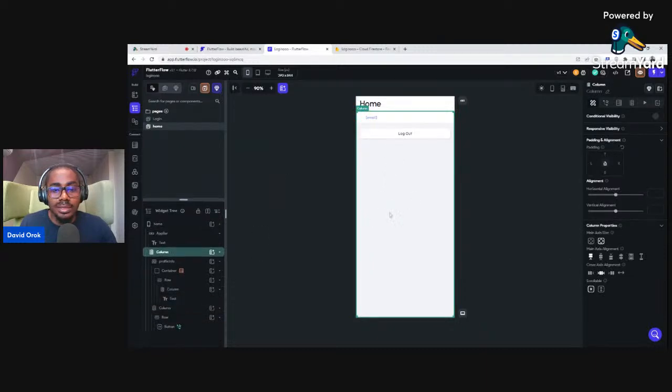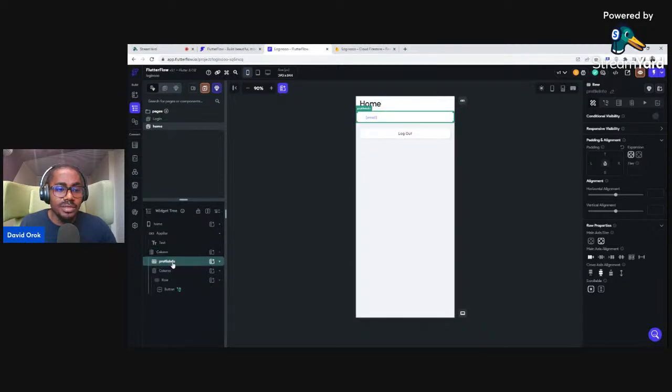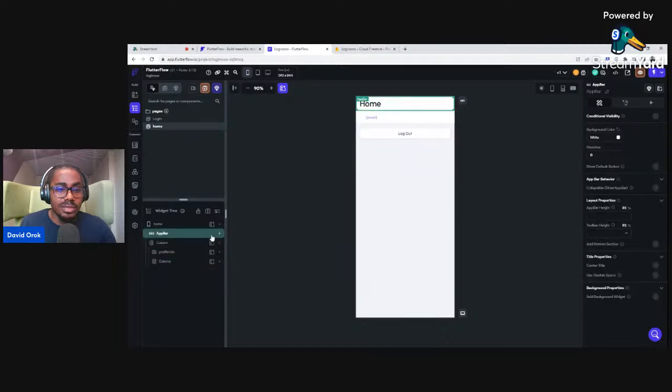So here, this is the column for our product. If you see here on the widget tree, I'm selected on the column pad, and then this part was called portfolio. I can just click to minimize it. Then there's another column here. I'll just minimize it. I just want them to be like this so I can easily see it. All right, great. So there is an app bar here. Not really necessary. But this is it. It's okay. Fine. We're good with it.